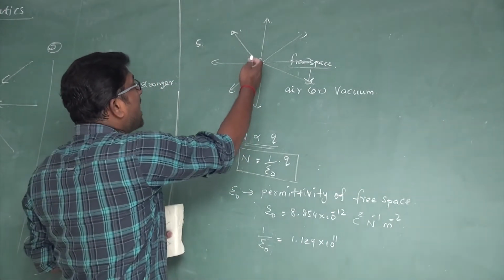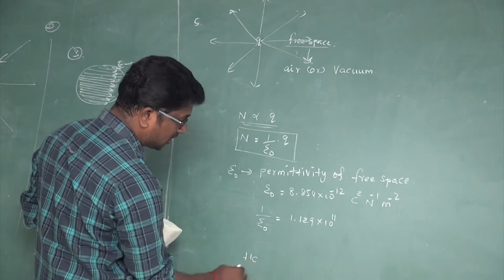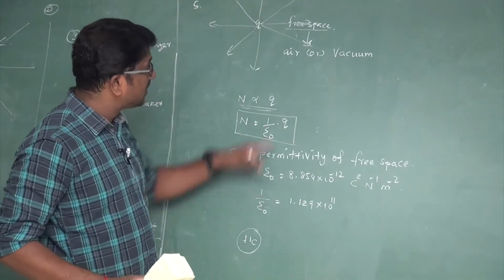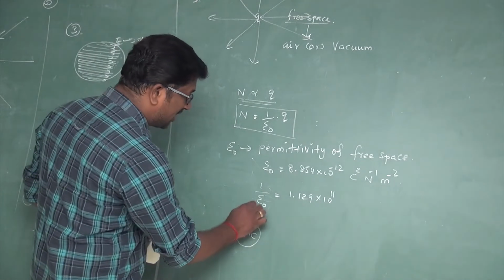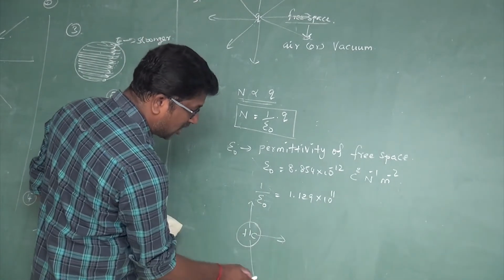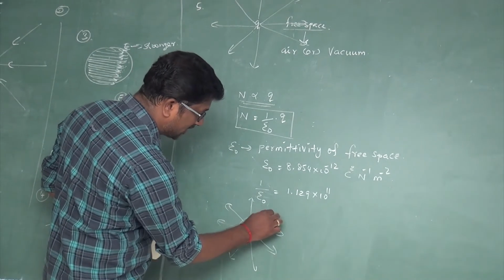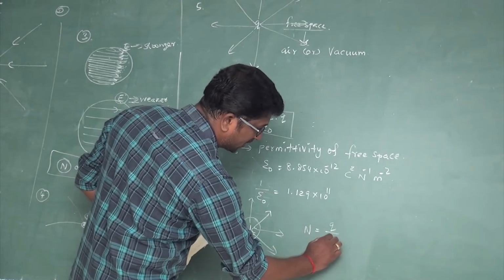Suppose a plus 1 coulomb charge is placed in free space, that is, in either air medium or vacuum. The number of electric lines of force originating from this charge can be calculated using the formula n is equal to q divided by epsilon naught.